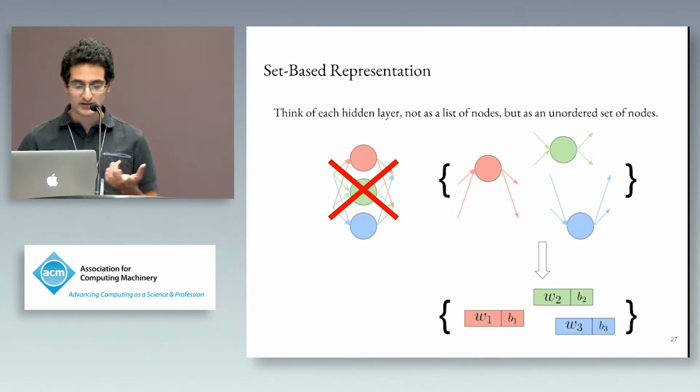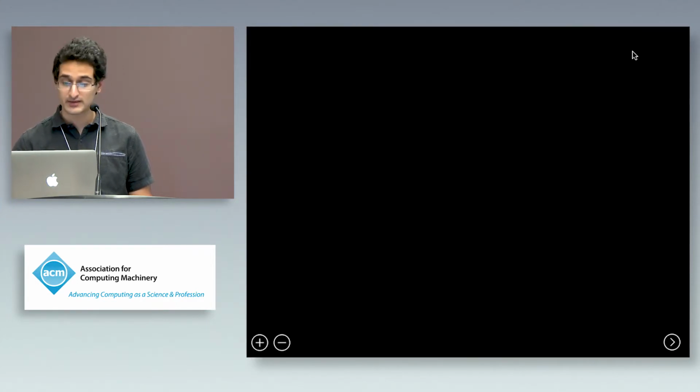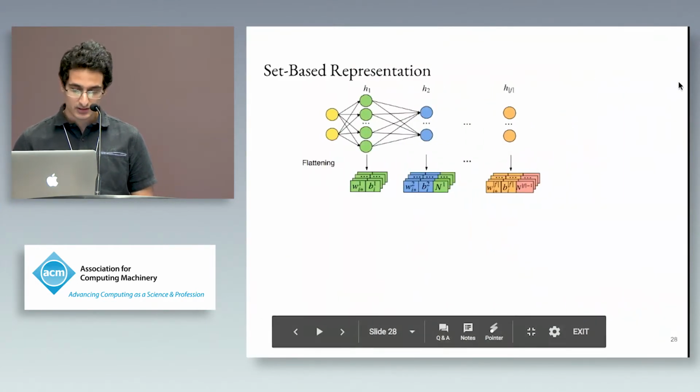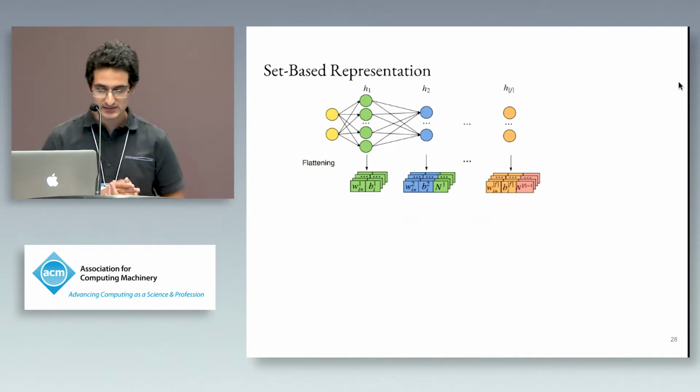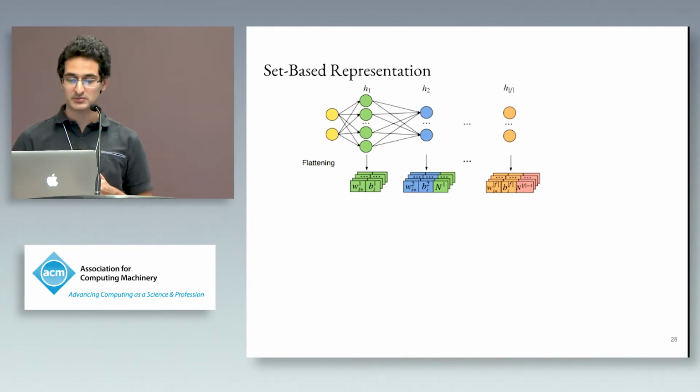So let's see how we can construct a meta-classifier to work on an unordered set. In the set-based representation approach, we flatten out the neural network. This is not the same as flattening the entire neural network into a single feature vector. We flatten out each node separately into its weights and bias, and we now have an unordered set of weights and biases. We do this for all hidden layers. You can ignore the N1 being concatenated to the weights and bias of the second hidden layer. We can talk about it in the questions, or you can look it up in the paper. It's just a slight optimization that helps improve our accuracy.